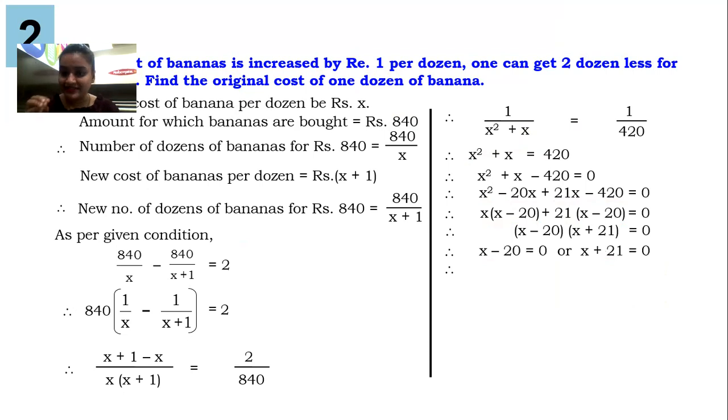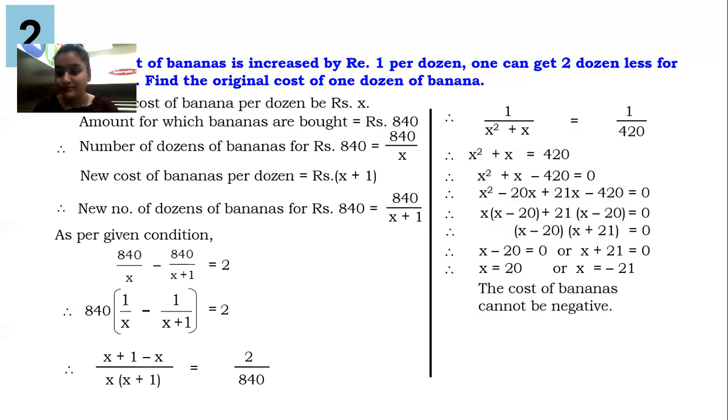Both the brackets will have the 0. X minus 20 is 0 or x plus 21 is 0. Minus 20 shifted to other side will be plus 20. Plus 21 shifted to other side will be minus 21. Obviously, number of bananas can't be negative, so the answer is 20.